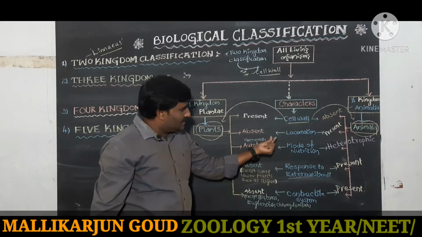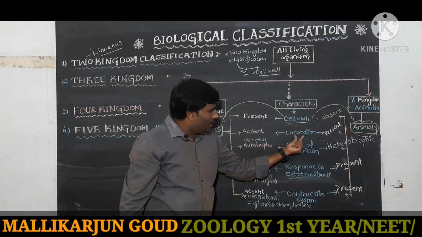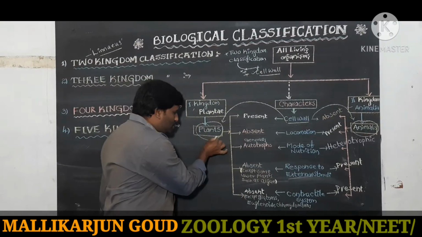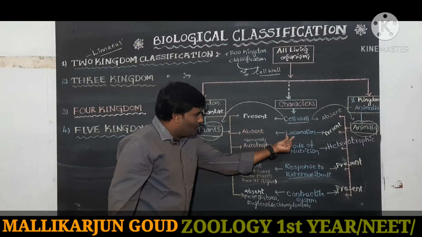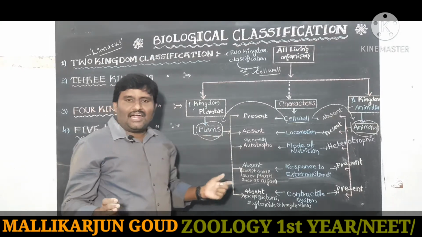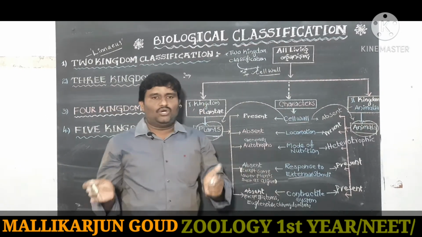The second characteristic is locomotion. Which organisms show locomotion? Locomotion is absent in plants. Plants do not show locomotion; they can't move from one place to another.